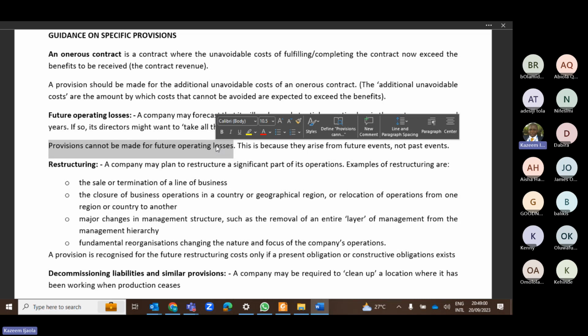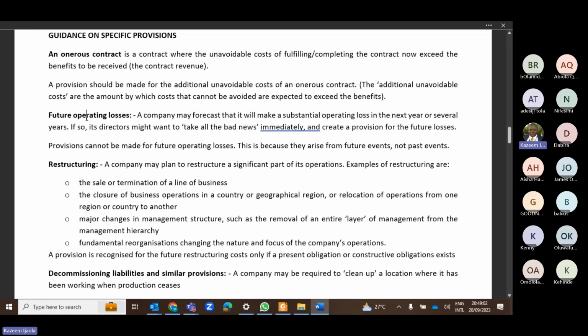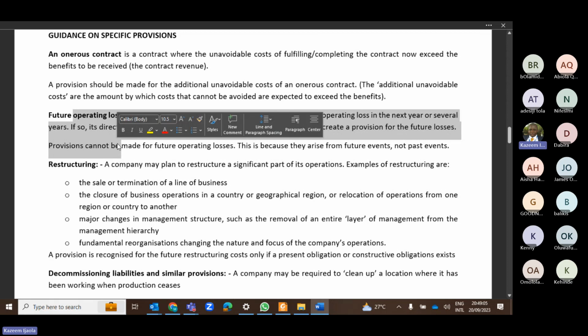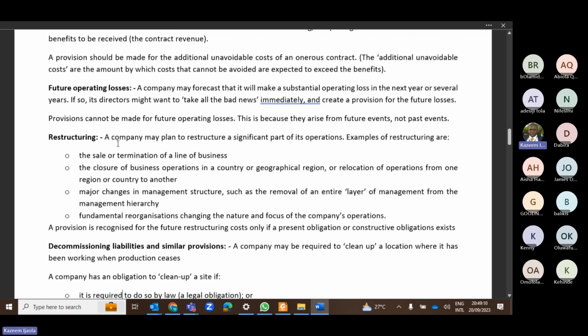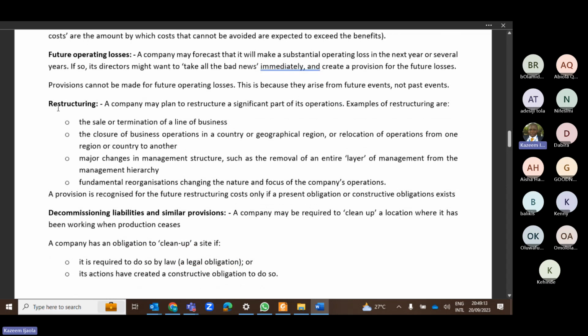Remember that provision is usually made for past events, not for future events. So you cannot make provisions for future operating losses. You can only make provision for past events and not a future event. So that is for future operating losses. Onerous contract, you can make provision. Future operating losses, no, you cannot make provision.